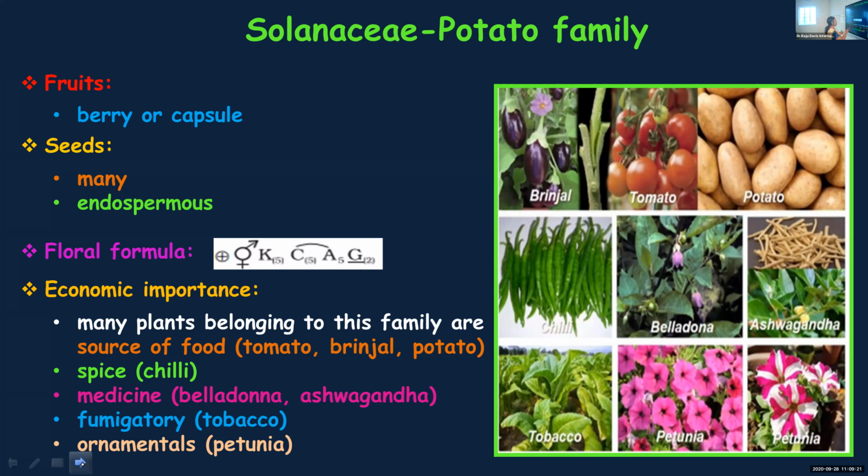Then once again, we will see the economic importance. Many of them are a source of food. Some are used as spices, and there are many plants with medicinal properties like belladonna and ashwagandha, and tobacco, which is a fumigatory, comes under this family. Then petunia is an ornamental plant belonging to the Solanaceae family. Okay.